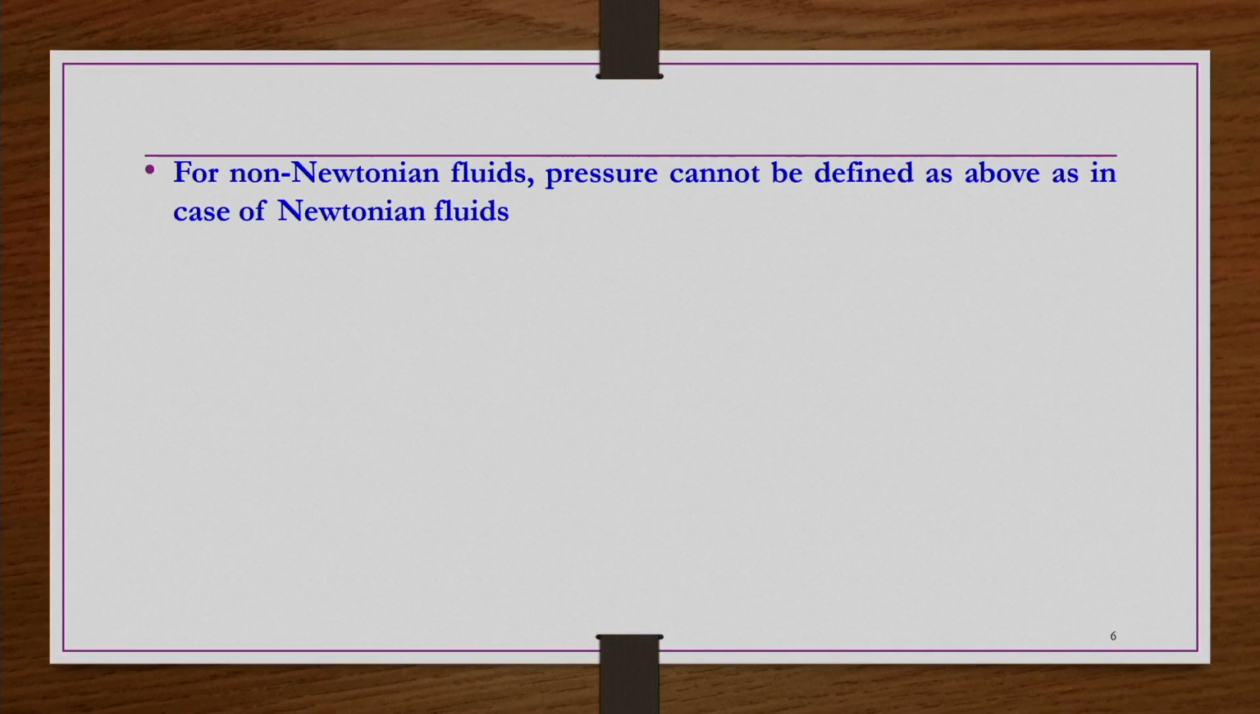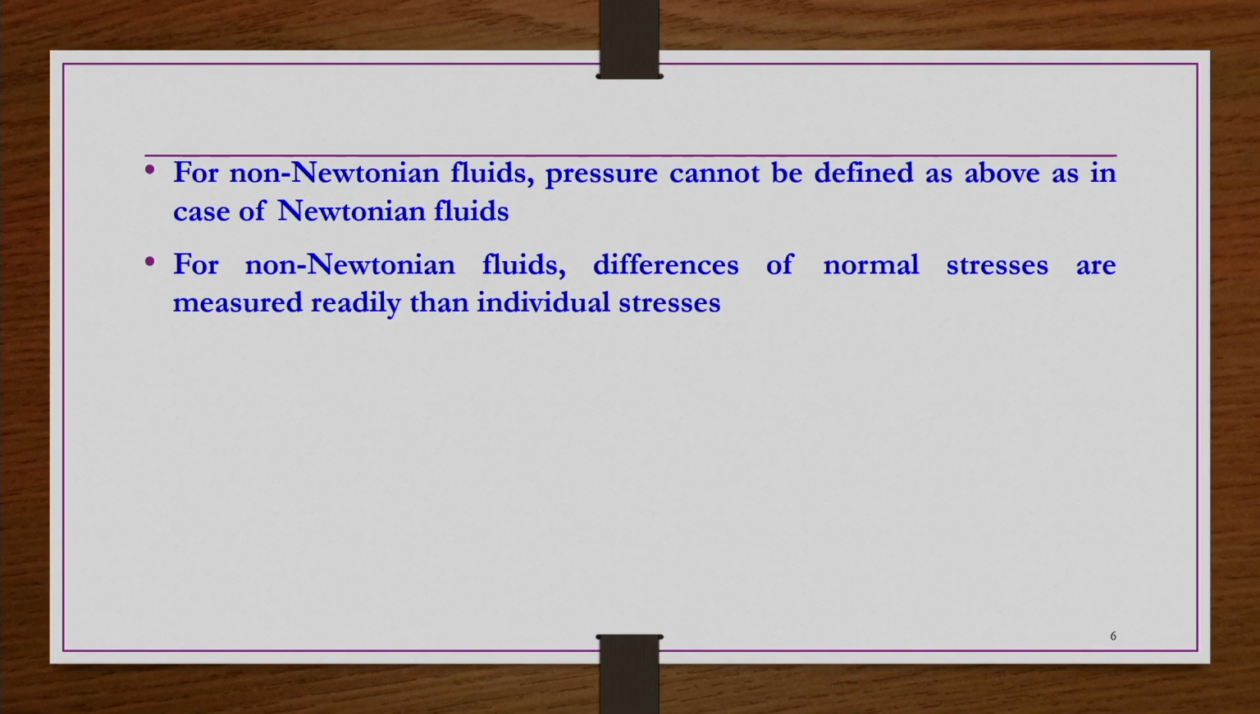But such a definition for the isotropic pressure is not possible in the case of non-Newtonian fluids, because for such materials, the differences among tau xx, tau yy, tau zz are not identically equal to 0. They are unequal, right. For non-Newtonian fluids, differences of normal stresses are measured more readily than individual stresses.